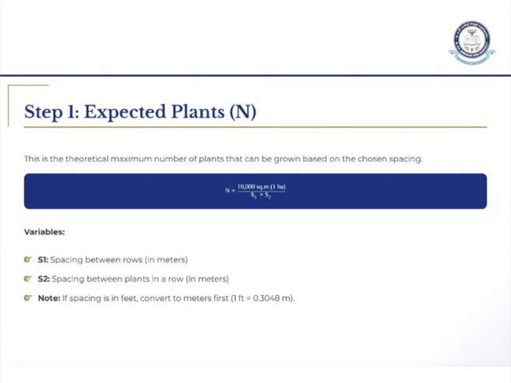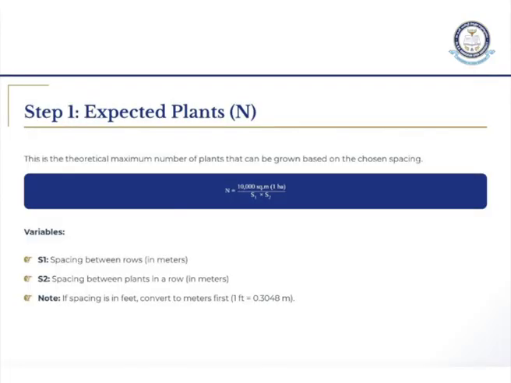S1 is the spacing between rows and S2 is the spacing between the plants in a row. If you keep two rows, S1 is the distance between the two rows, and S2 is the distance between the plants in a row. So the expected number of plants is 1000 divided by S1 into S2.